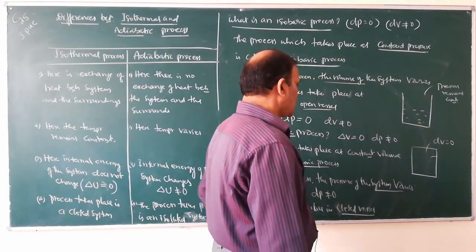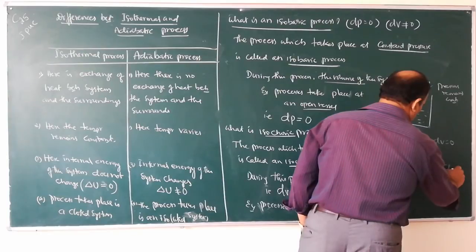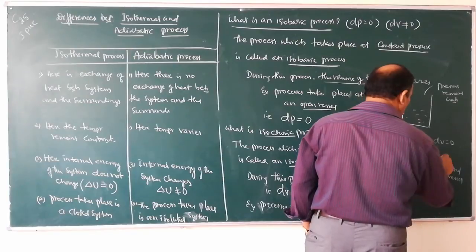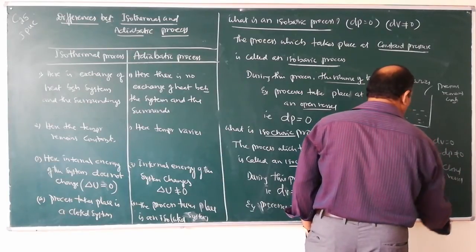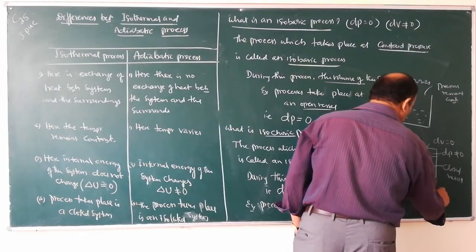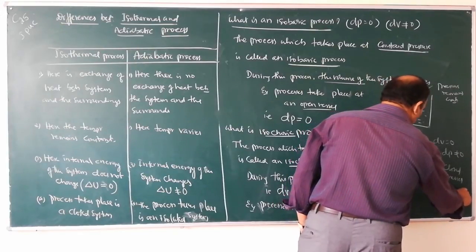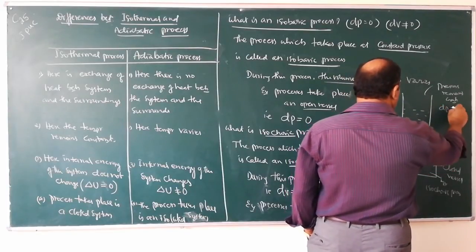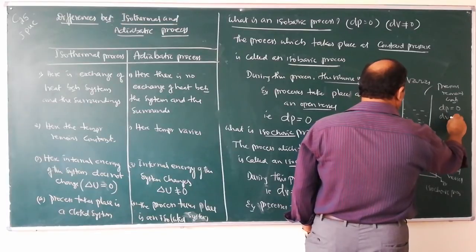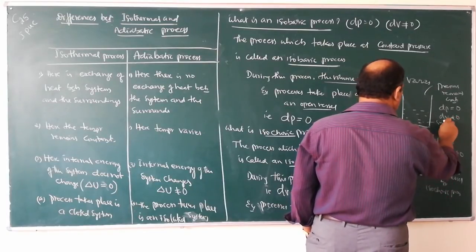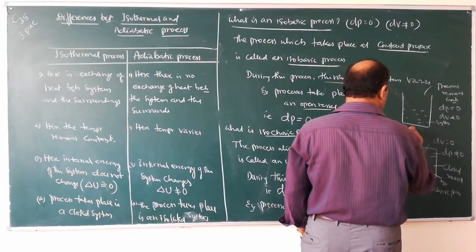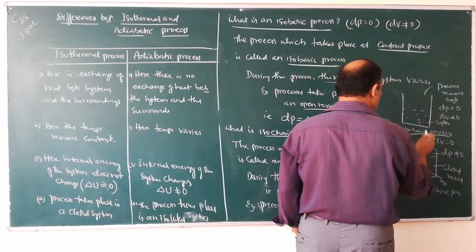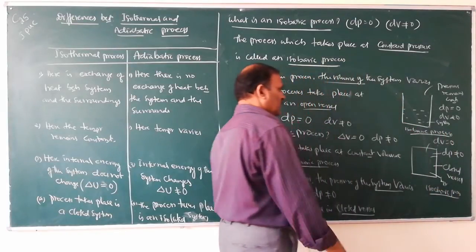Processes which take place at constant volume in a closed container, closed vessel: here dV is equal to 0, dP is not equal to 0. Therefore, it is an isochoric process. Here change in pressure dP is equal to 0, dV not equal to 0, and this is the isobaric process. This is the isochoric process.